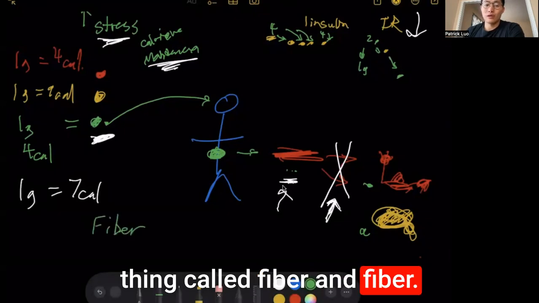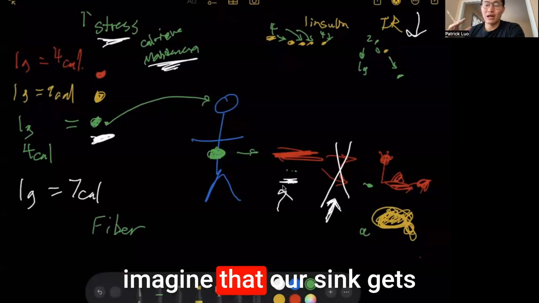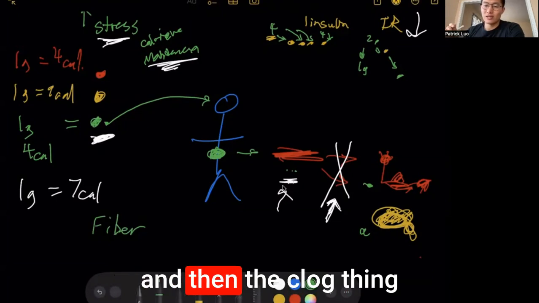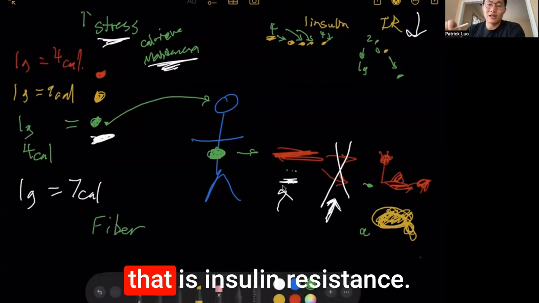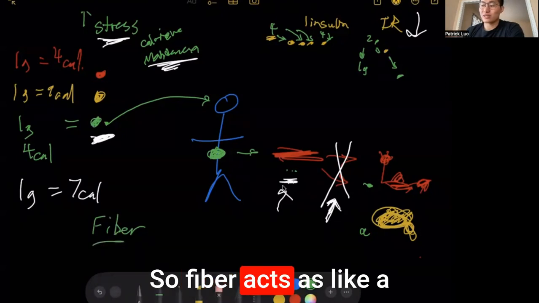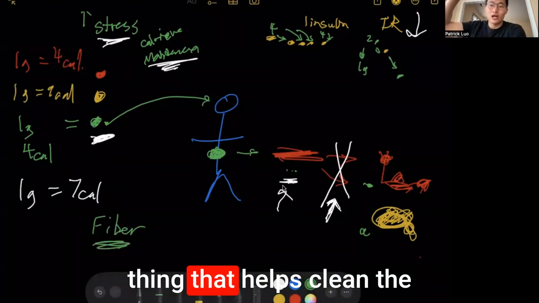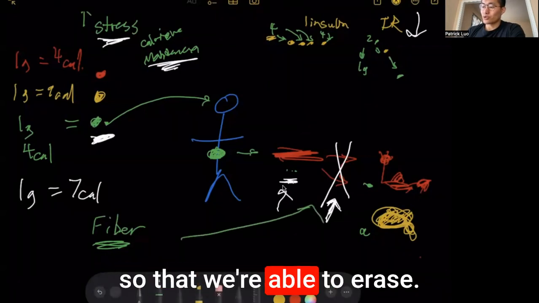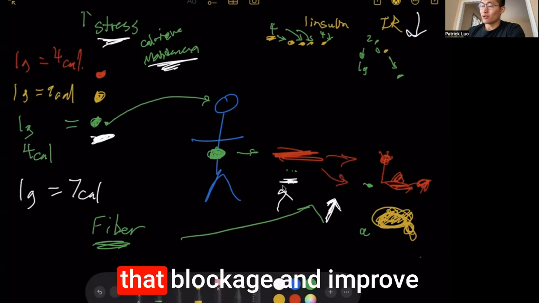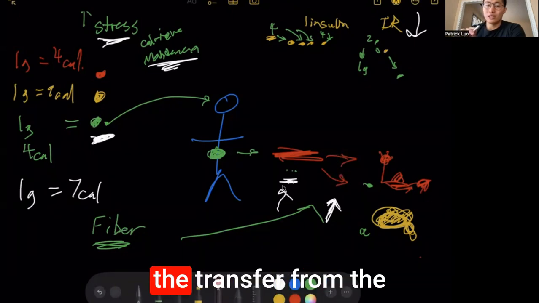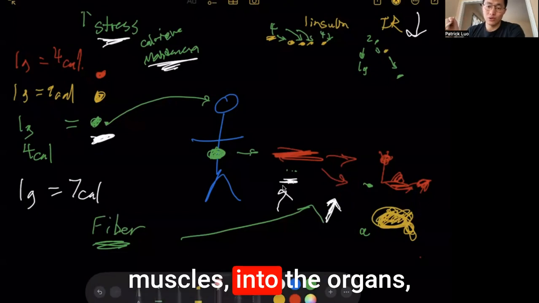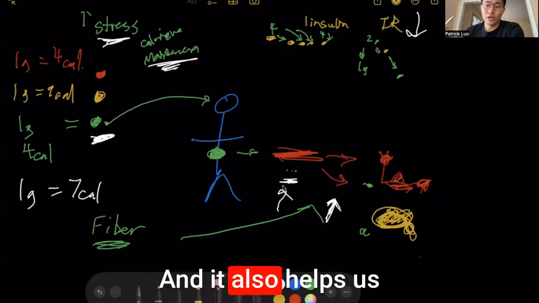An easy way to put this is to imagine that our sink gets plugged, and the water represents the blood sugars and the clogged drain is insulin resistance. Fiber acts like a plumber, or like a goop that helps clean the drain and clears out the blockage, so that we improve the transfer from the blood sugars into the muscles, into the organs, and the rest of the body. It also helps us feel fuller for longer.